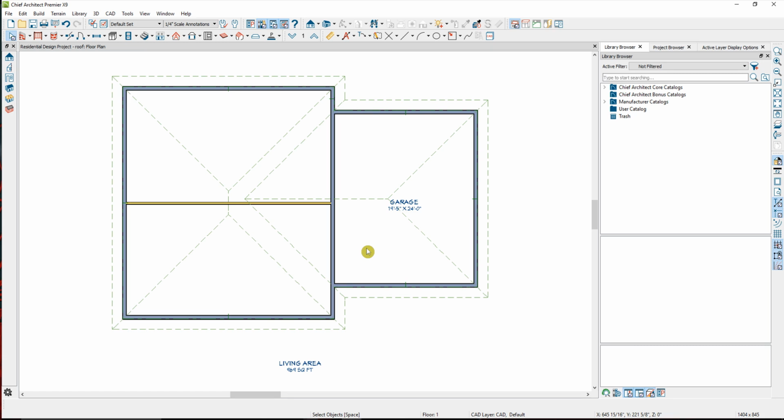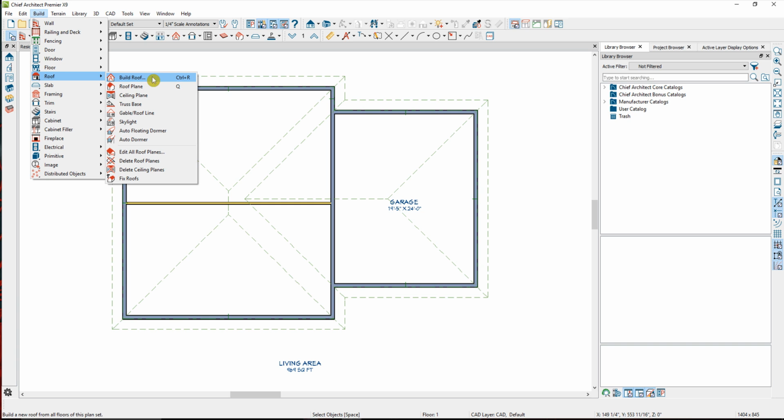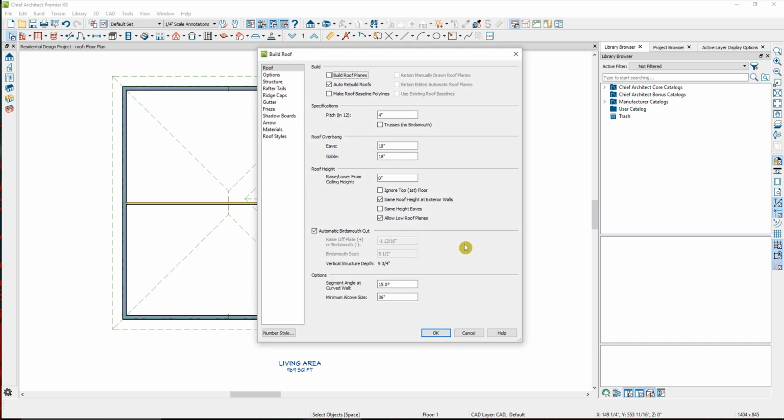In this video, we're going to cover how to create a half-hip roof. Whenever you start a roof, the first thing that you want to review is going to be the roof structure. So if we click on Build and then go to Roof, we'll click on Build Roof. This is basically our roof defaults.